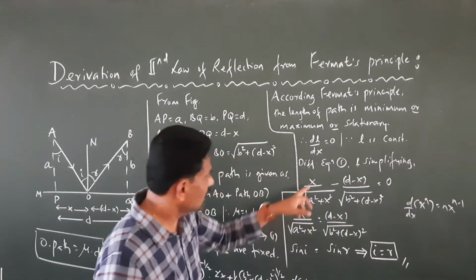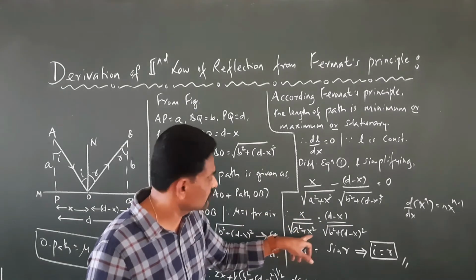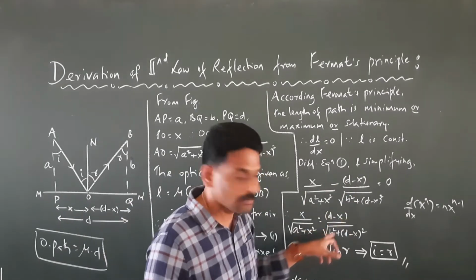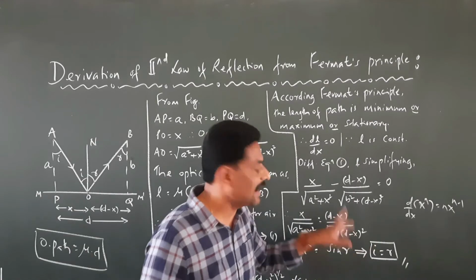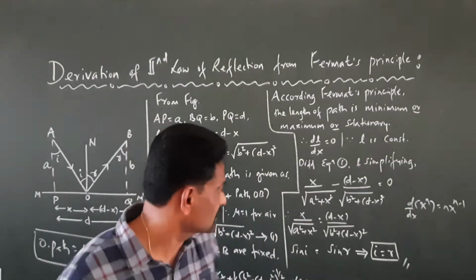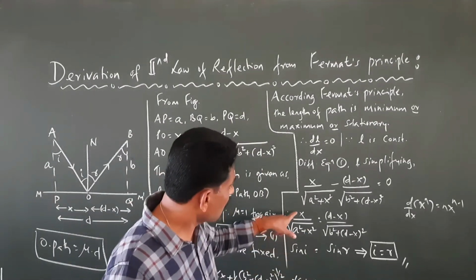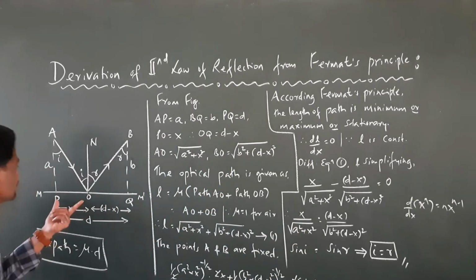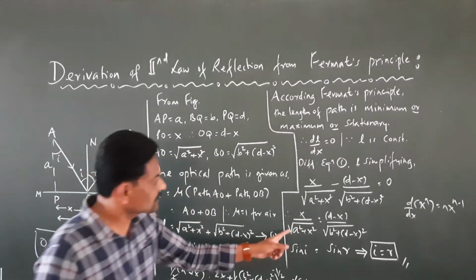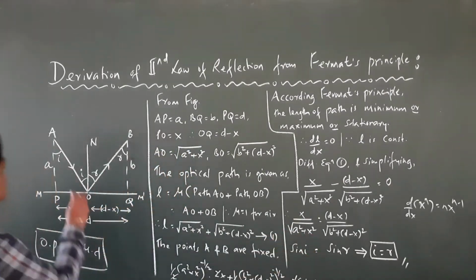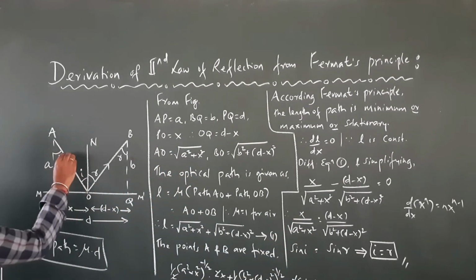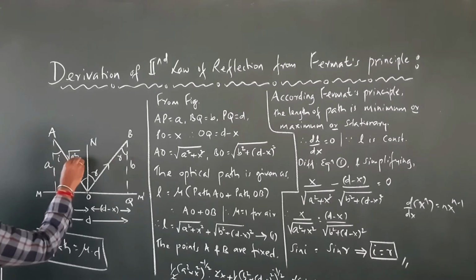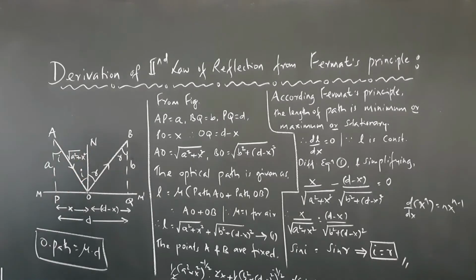So what we get? x divided by root of a square plus x square equals to d minus x divided by square root of this term as it is. Now we have here x divided by square root of a square plus x square. What is x? This is x. What is this? Square root of a square plus x square? That is this hypotenuse. So this is going to be a square plus x square.